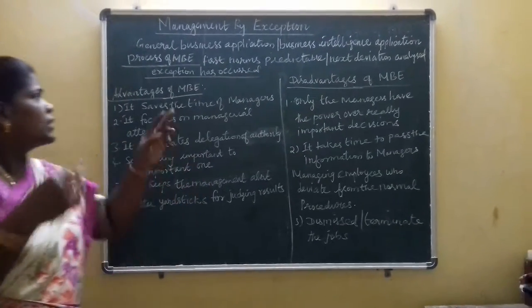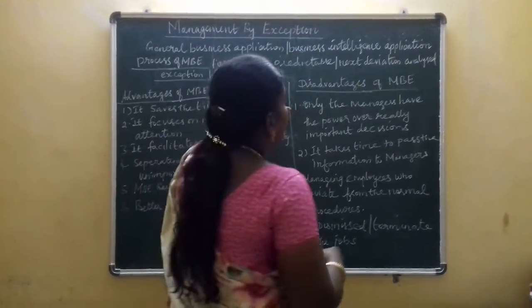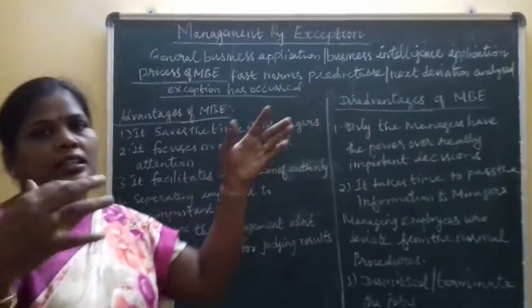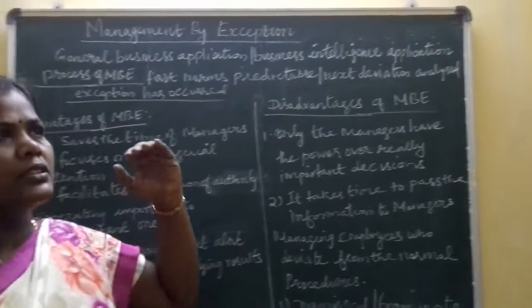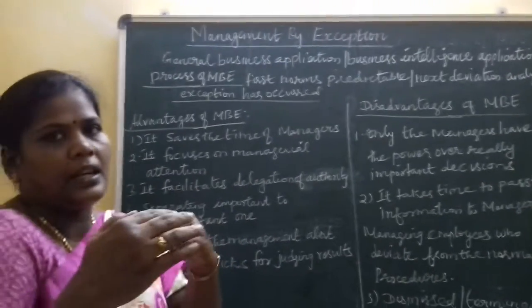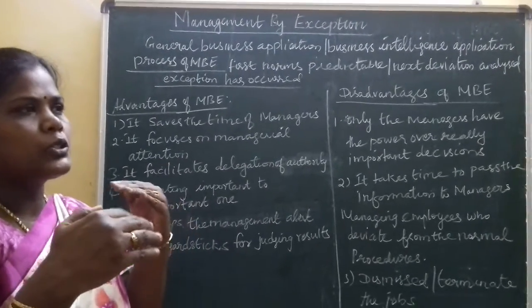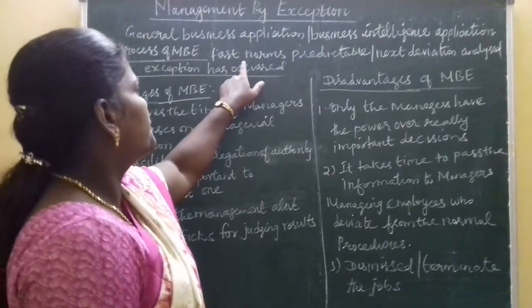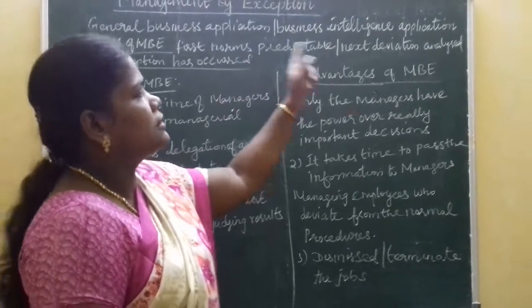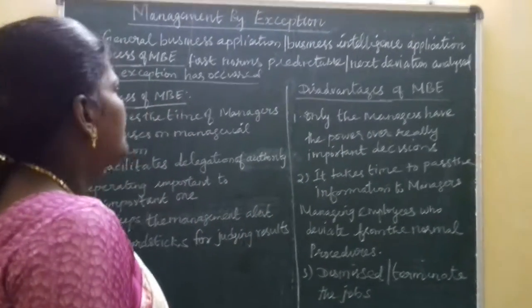So they focus only on predictable items. Next they move on to the deviation analysis. Predictable means they have planned everything beforehand, so according to their plans the predictable items should be formed first, then deviated items should be analyzed.